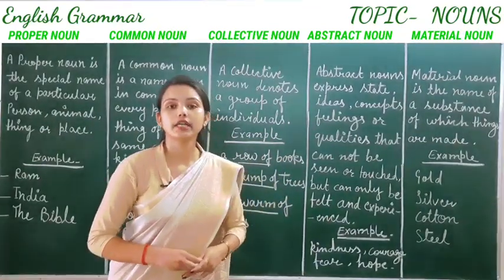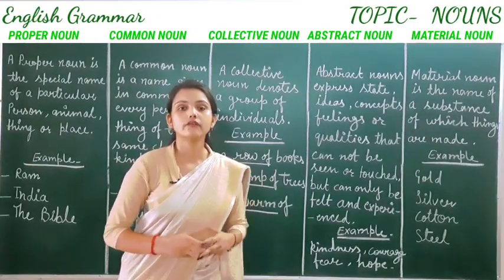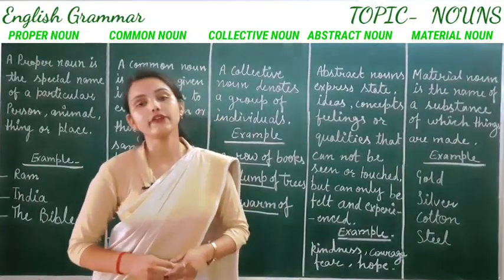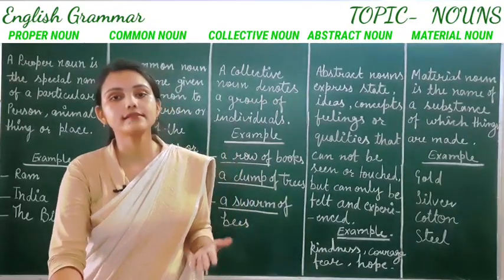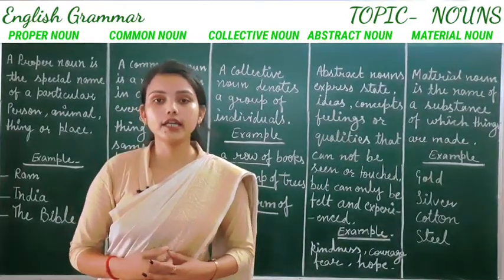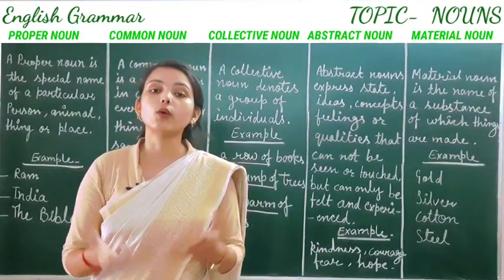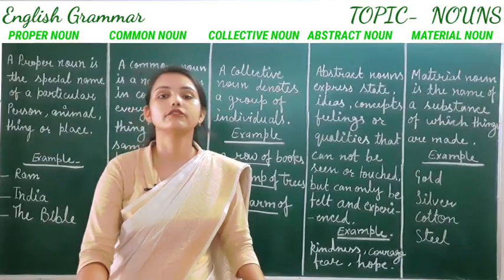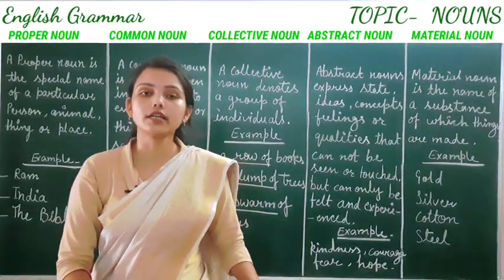Next is courage. Courage means sahas. We cannot see nor touch it, we can only feel it. Okay. Next is fear, hope. So these are some examples of abstract noun. Abstract noun expresses states, ideas, concepts, feelings, qualities, etc., which cannot be seen or touched, which we can only feel or experience. For example, hope, kindness, fear, jealousy. These are some examples of abstract noun.